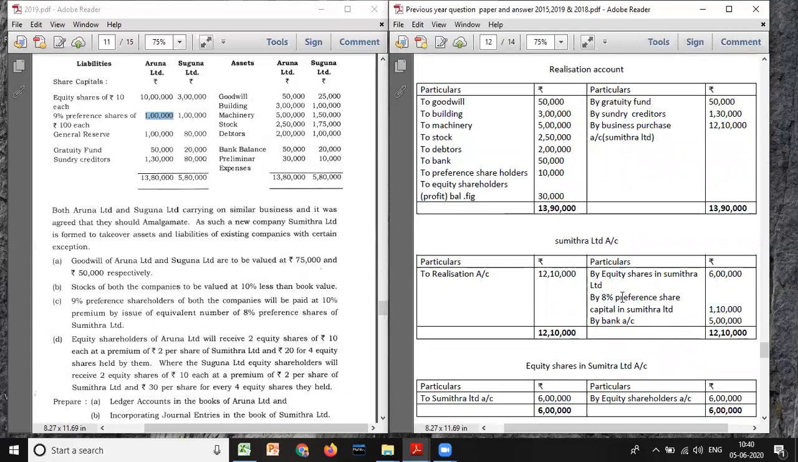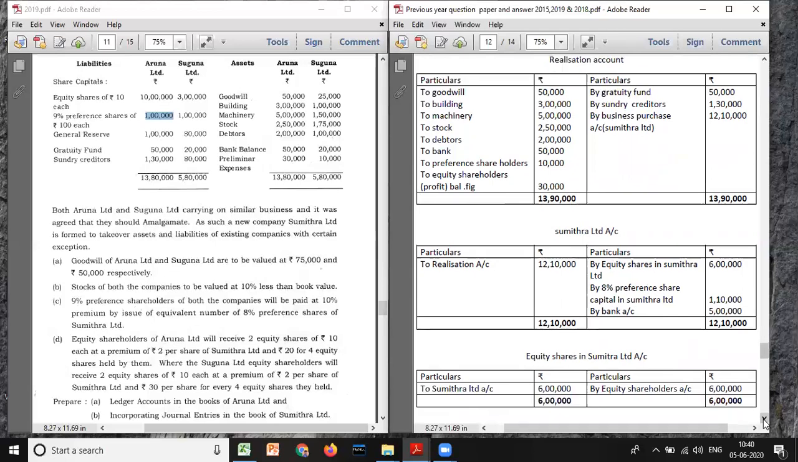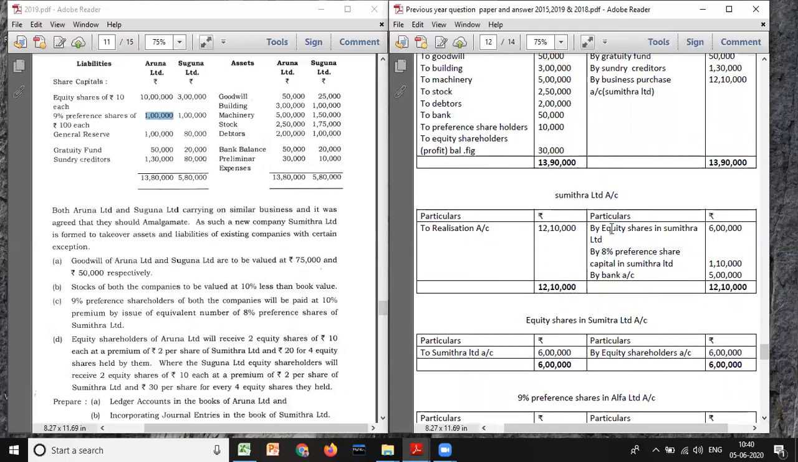Now please keep it in mind. You have to prepare equity share capital in Sumitra, preferential capital in Sumitra, and bank account. All three accounts you need to prepare. First, we'll go for equity shares in Sumitra Limited account. Okay. Is it debited or credited? This is credited. That means this Sumitra Limited account will be debited in that account. So Sumitra Limited account 6 lakh. To whom will it be paid? To equity shareholders account. Simple.